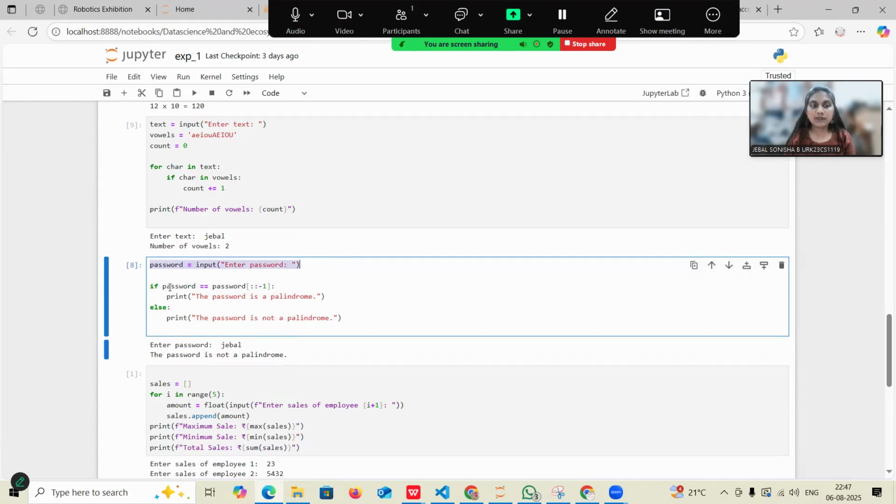And the condition is, if the starting letter and the last letter are the same, then we will say it is a palindrome. So giving the condition and printing, if it is a palindrome, then the password is a palindrome. Else it is not a palindrome.